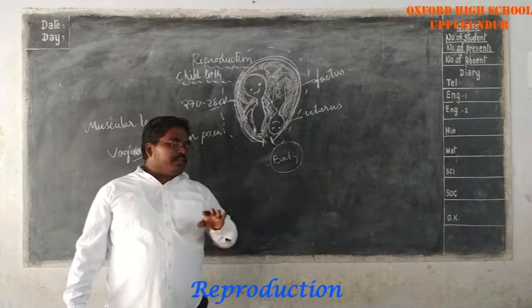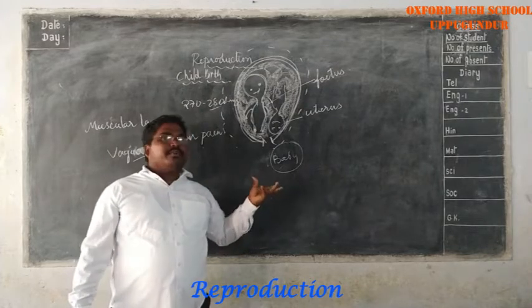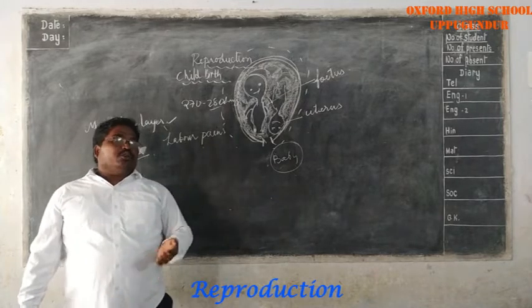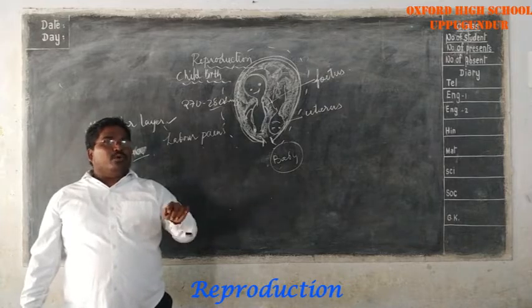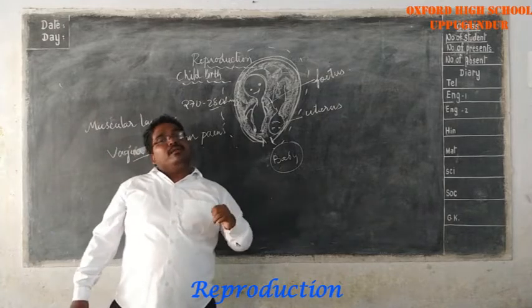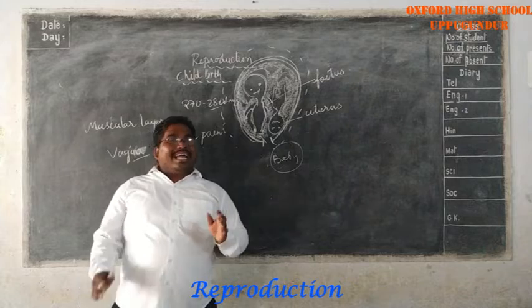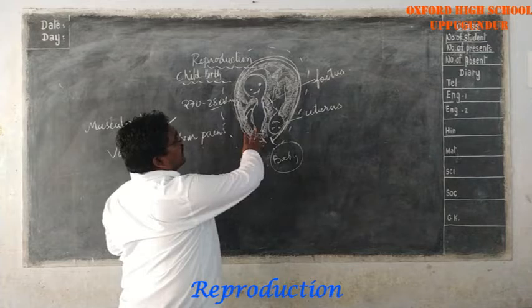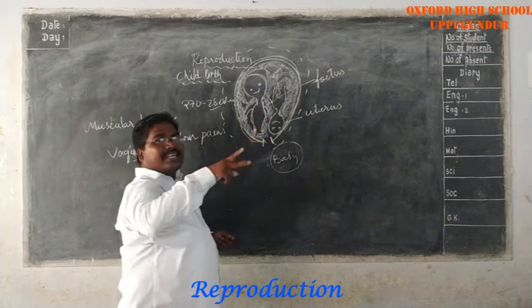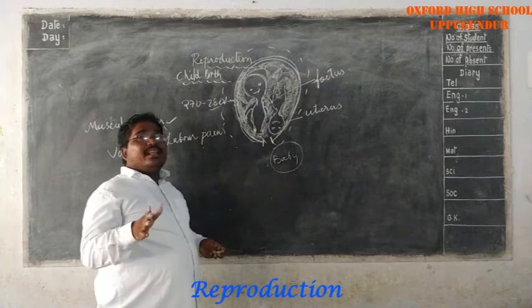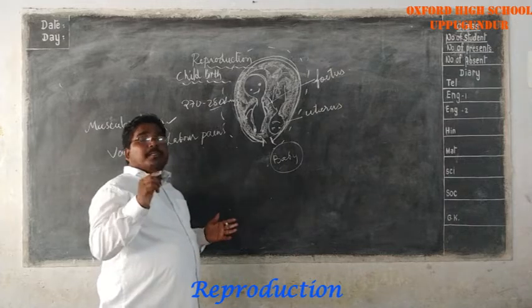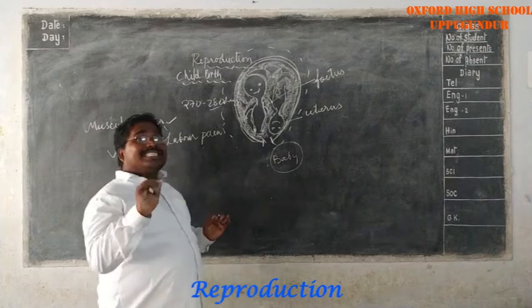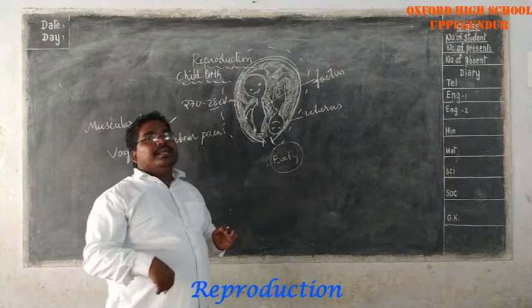After a few days, the remaining part of the cord shrivels and falls off by itself. And it makes the navel, where it entered into the body. Okay, at the end of the pregnancy, listen carefully. The umbilical cord, which leads the baby to the placenta, is cut and tied off by the doctor. And after a few days, the remaining portion of this cord shrivels and falls off from the baby, and it marks the navel where it entered into the body.